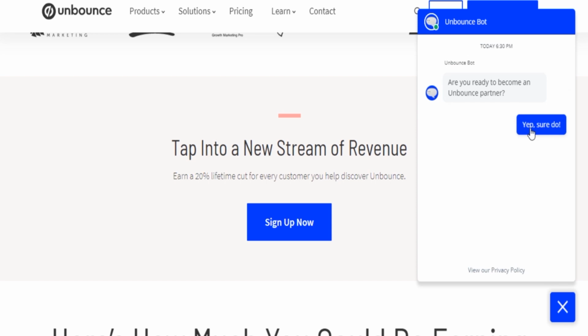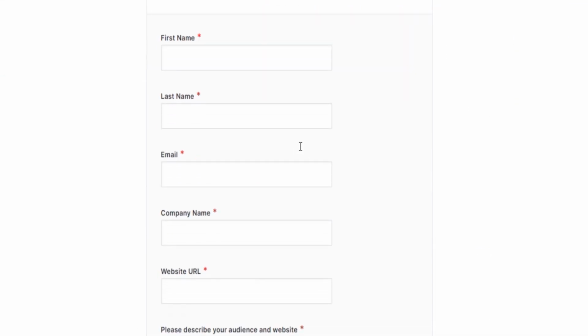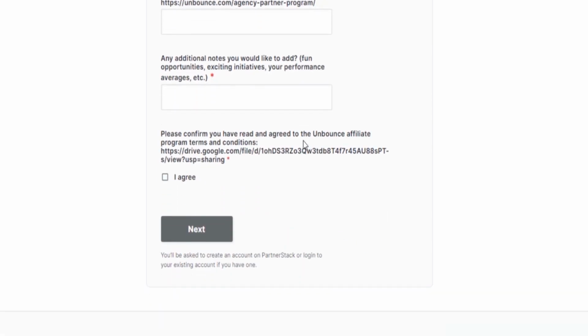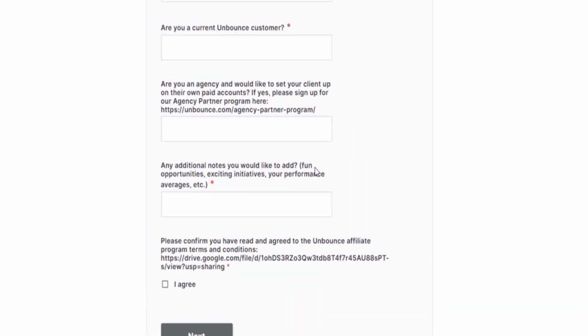You're going to be taken over to this page where you have to simply put in your email address right here and then set up a password for your account. Lastly, click on the Sign Me In. That's going to take you to the dashboard of your brand new account.